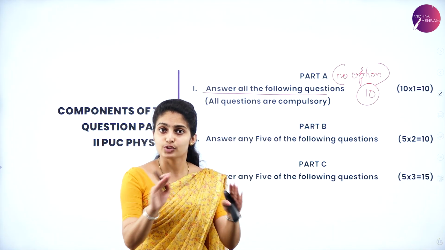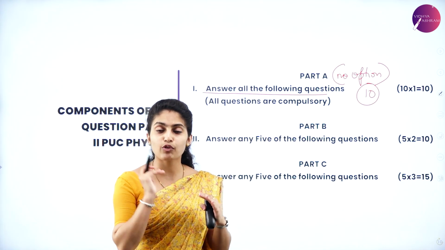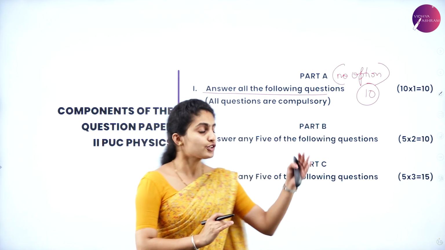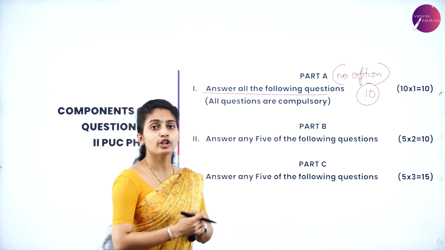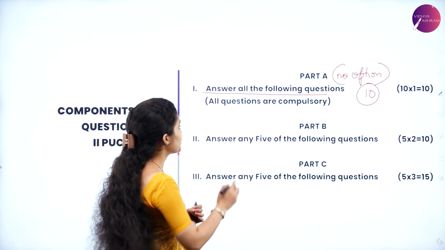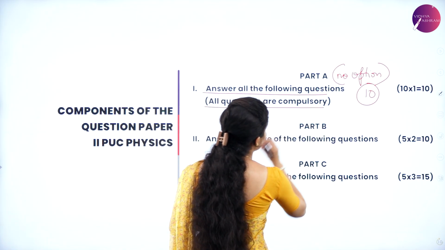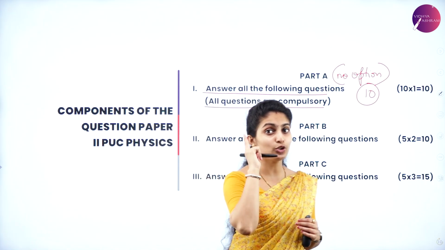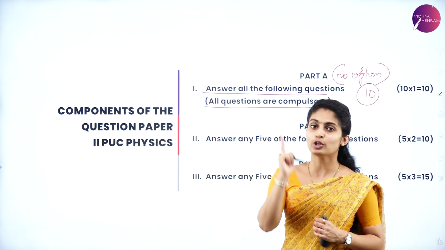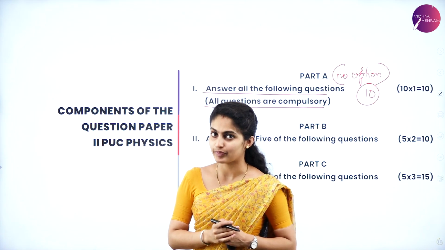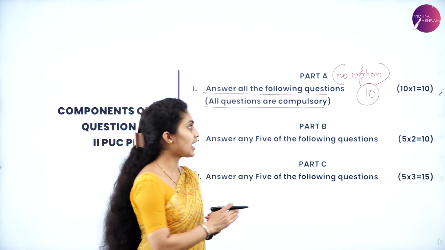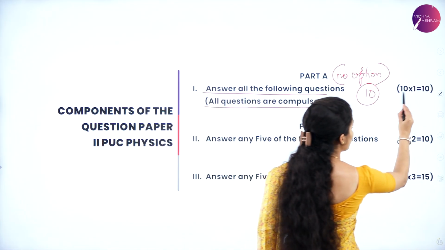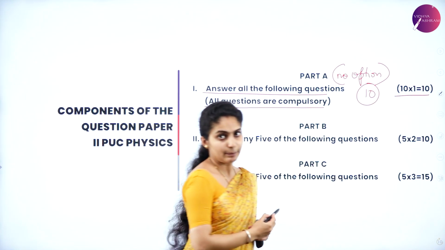So in part A, there is no option because this is set for only 105 marks. Under it we have to answer all the following questions, and all questions are compulsory. Remember, all questions are compulsory. I told you, study the alternating current chapter, which is the key to centum. Each question carries 1 mark, so 10 into 1, you have got 10.